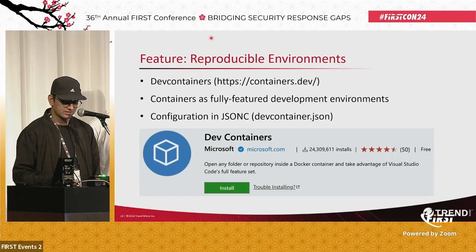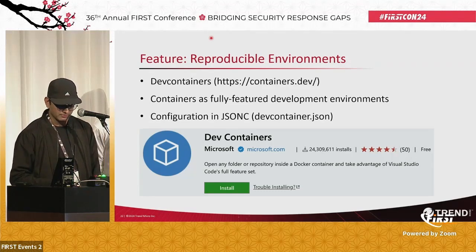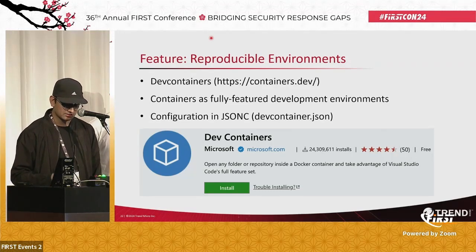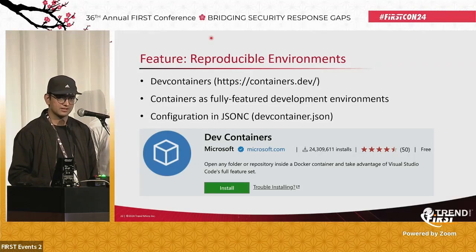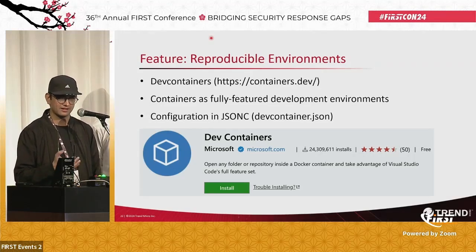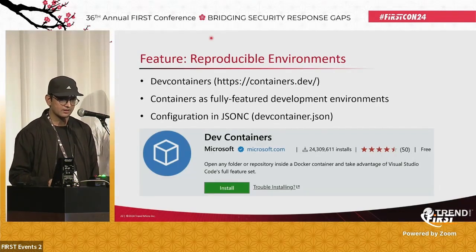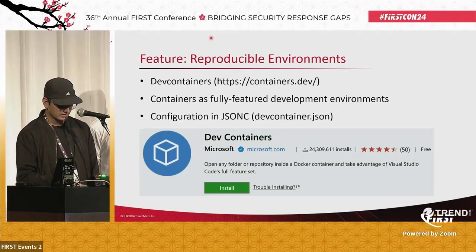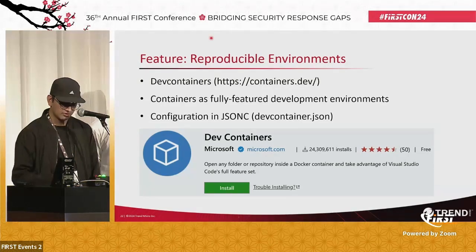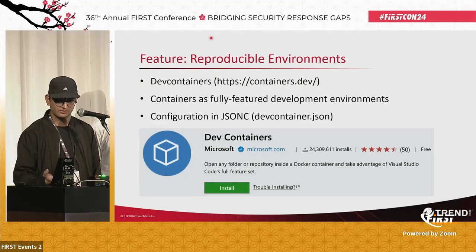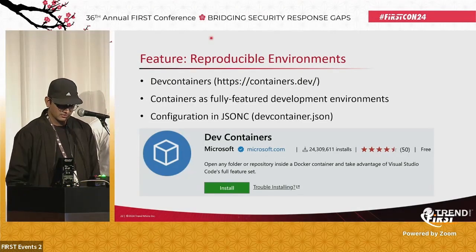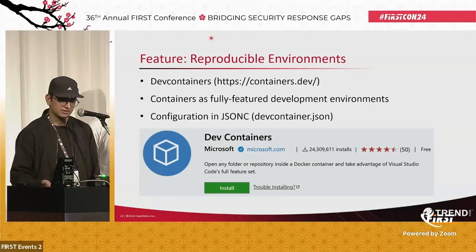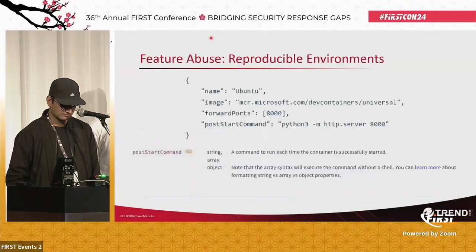Now we move on to the next feature, reproducible environments. So there is a feature known as dev containers. Dev containers are basically container-based environments in which you have all your IDEs, all your features, all your tools installed. So you can create a dev container and start coding right from there itself. It's pretty popular, as we can see from the number of installs. You define a configuration in a JSONC file itself, so you can automate the environment creation using dev containers.